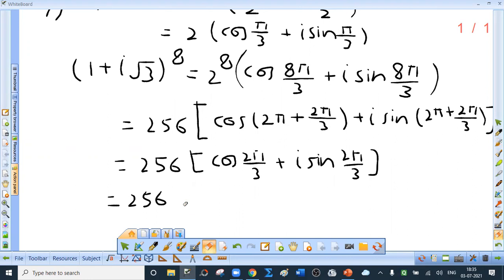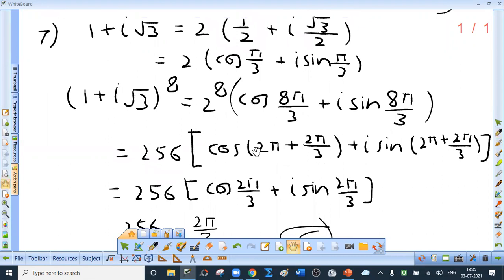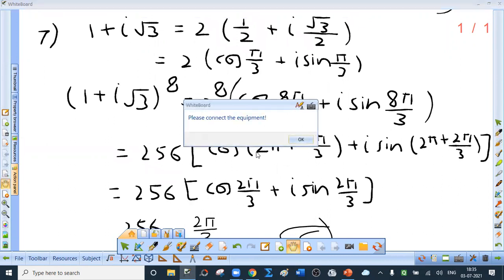So that's it. We are asked to find this only. It is 256 and what is theta? 2 pi upon 3. I'll explain, don't worry. So correct option is C, Calcutta. Let me explain. Seventh one, the modulus and argument of 1 plus i root 3 raised to 8.